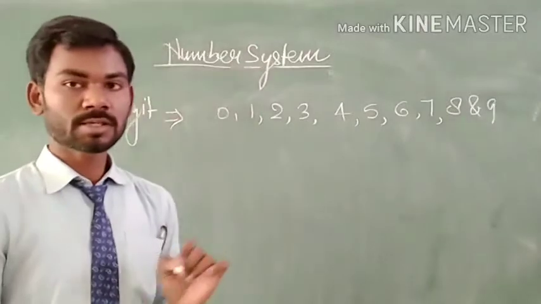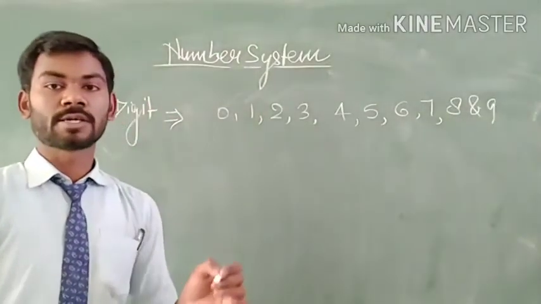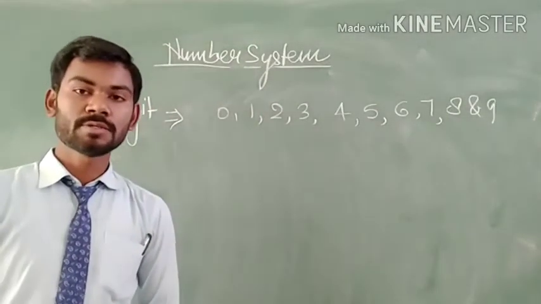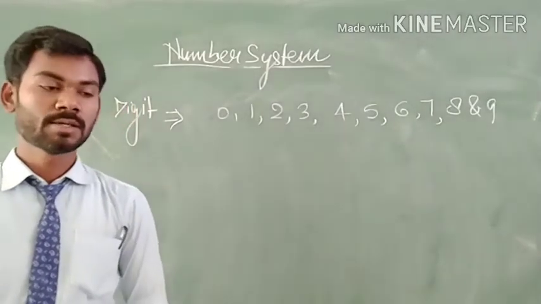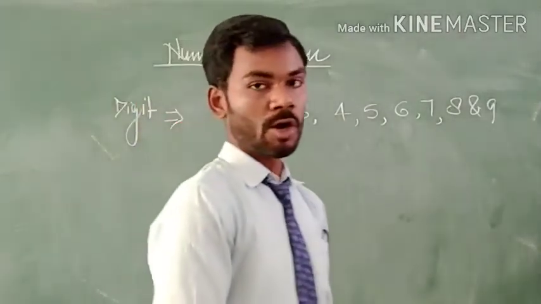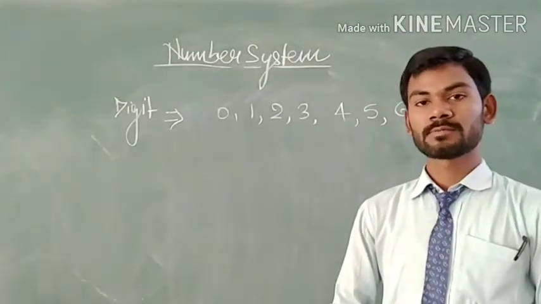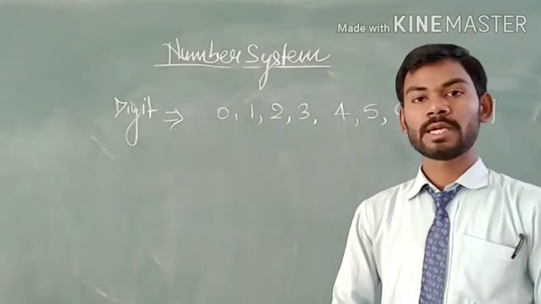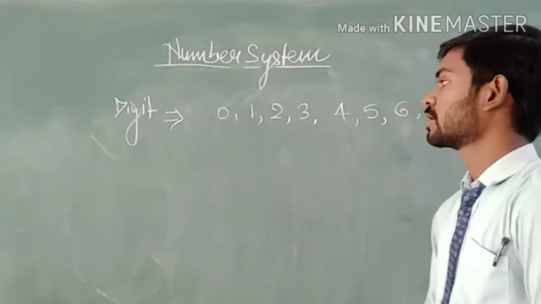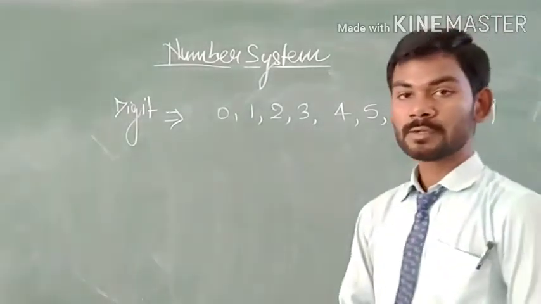These symbols are known as digits, which are used to represent numbers. All numbers, either small or large, are made up of these digits.